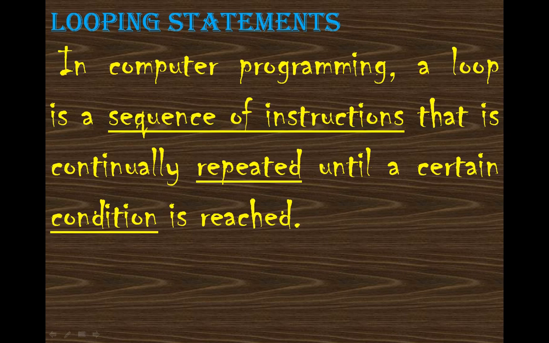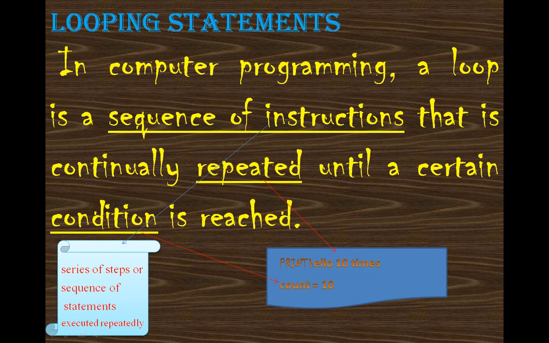In computer programming, what is a loop? A loop is a sequence of instructions, that is, a series of steps or sequence of statements that are executed repeatedly. That is, continuously repeating till you achieve a satisfied condition. In this case, I have taken an example. Suppose I am printing hello 10 times. That means what is it repeating?